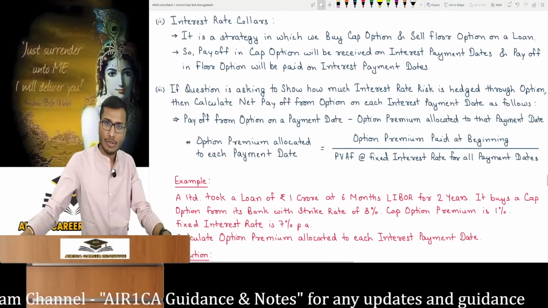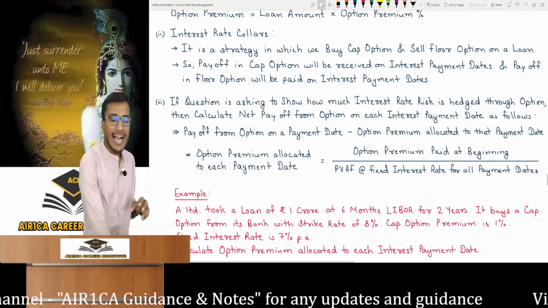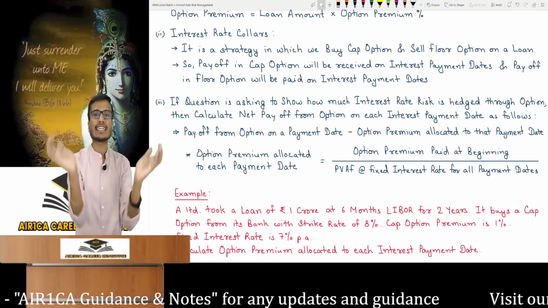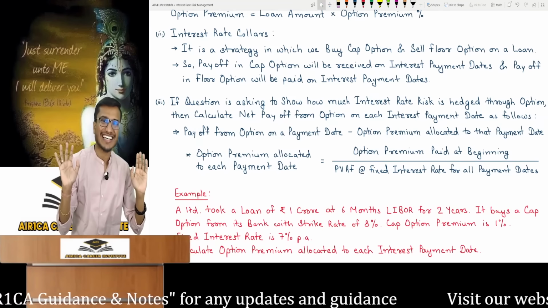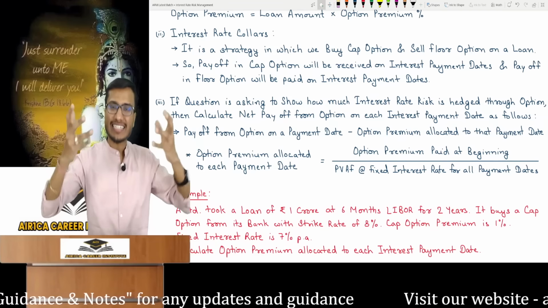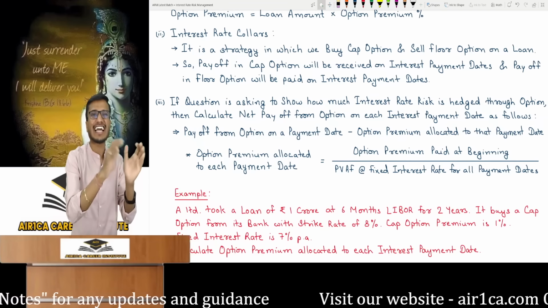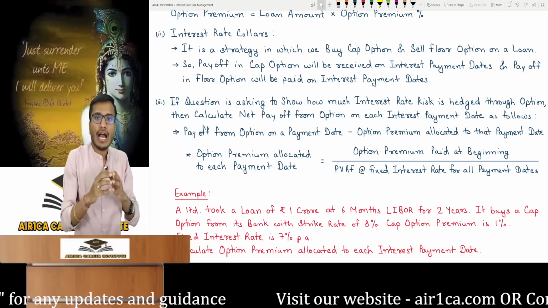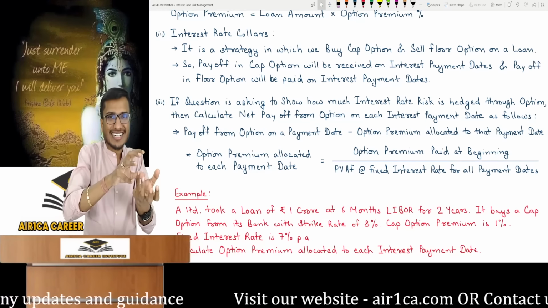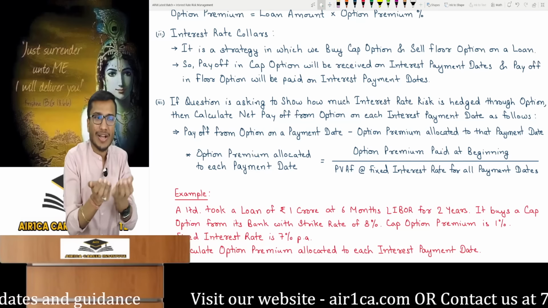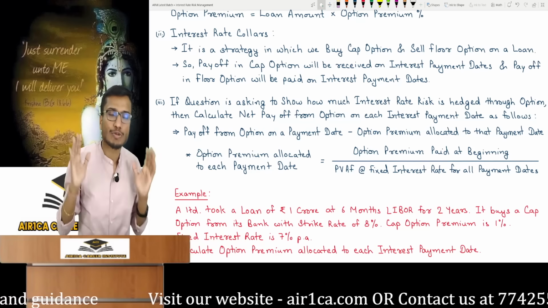Next, we have the third and final note in this topic. If the question asks you to identify how much interest rate risk you have hedged by using this option, you can use a cap option to hedge this interest rate risk. So tell me, how much interest rate risk have you hedged by using the option? Meaning, how much benefit did you get from using the option? How much profit did you make from the option contract? That is, how much was the payoff? In other words, the gain or loss is asked.